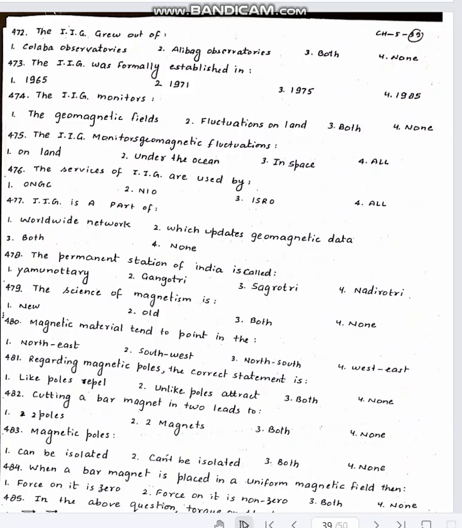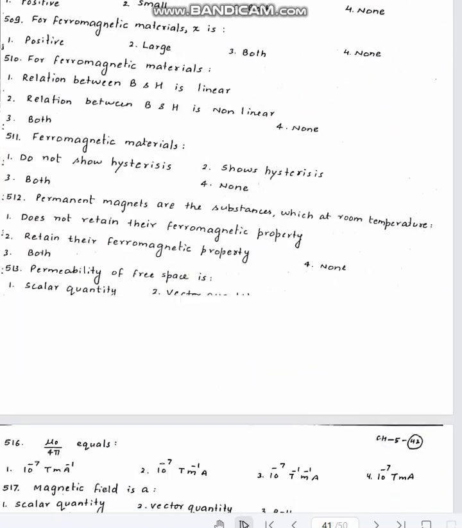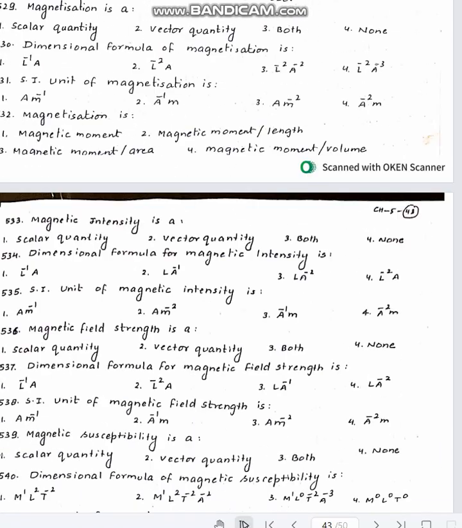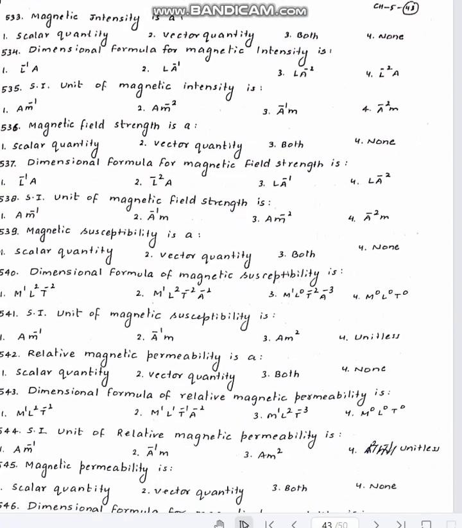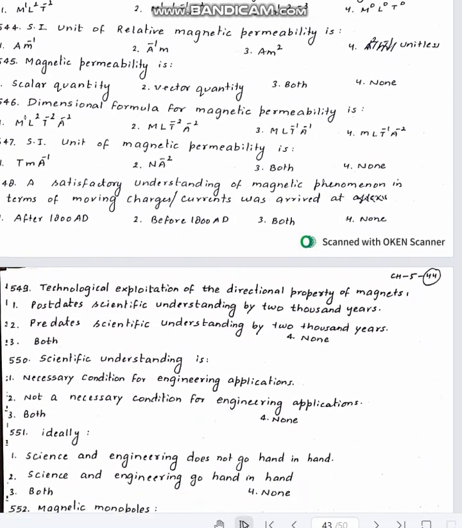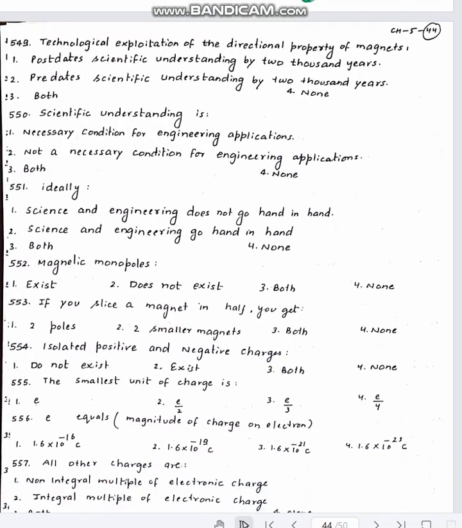Then we have question of SI unit. Then IIG, the concept of IIG, services of IIG. Then we have questions based on magnetic field due to magnetic dipole, numerical problems based on that. Then we have magnetic susceptibility, its variation for different substances, unit dimensions, SI unit, CGS unit. Then we have certain questions based on magnetic field, SI unit, CGS unit, magnetic moment, magnetization. Then we have questions based on magnetic intensity, SI unit, CGS unit, susceptibility, magnetic permeability, SI unit, CGS unit. Then we have questions based on this.